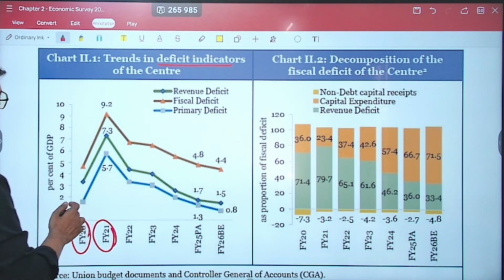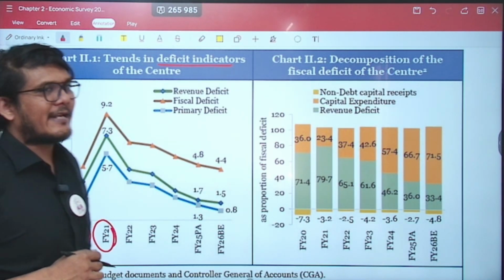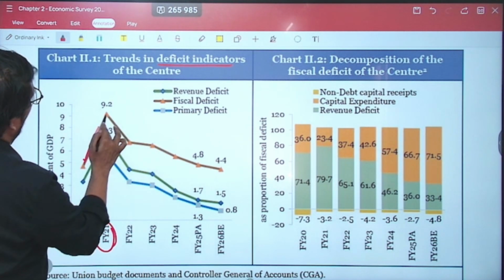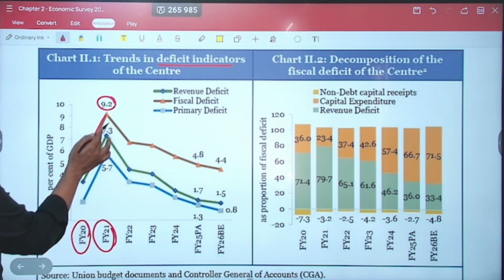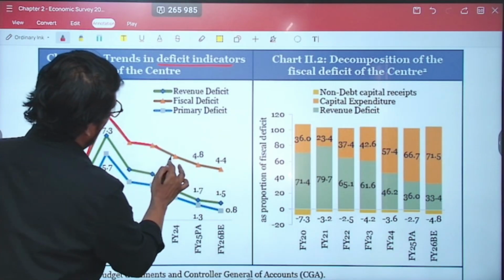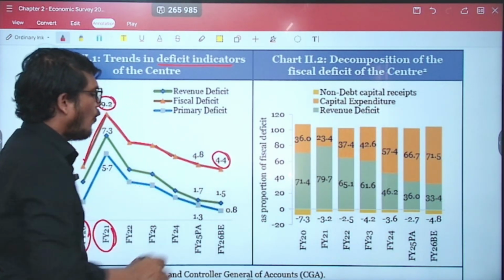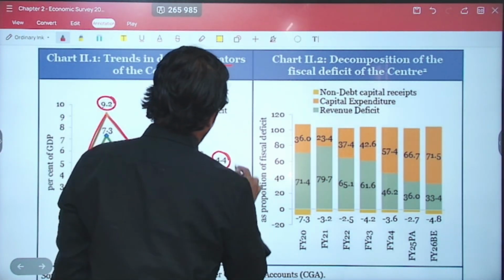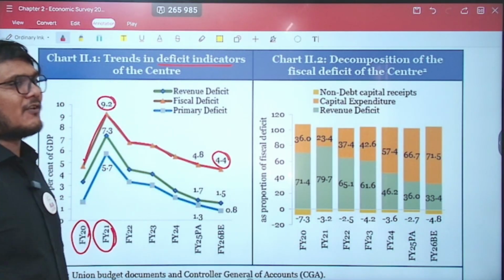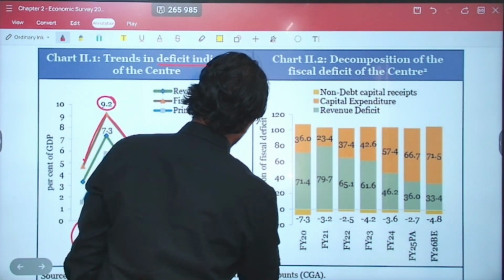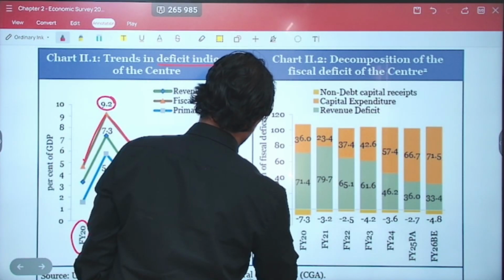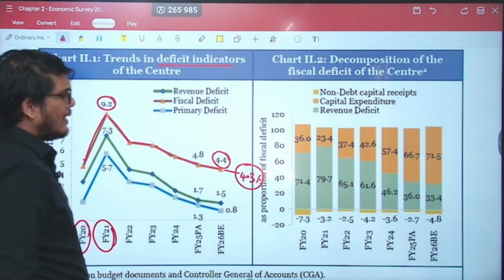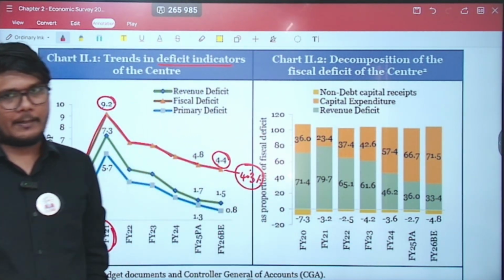As we all know, during COVID the deficit of the government increased, which is clear over here. This is the fiscal deficit. It shot up to 9.2%. There was a sharp decline then, and now we are trying to control it; the budgeted estimate is 4.4%, and this year's budget also estimates that in fiscal year 26-27 it will be 4.3%. So these are important numbers. This number you can remember, and this number also you should remember.